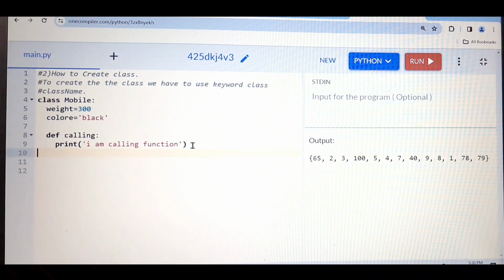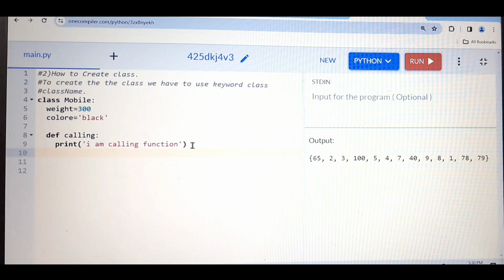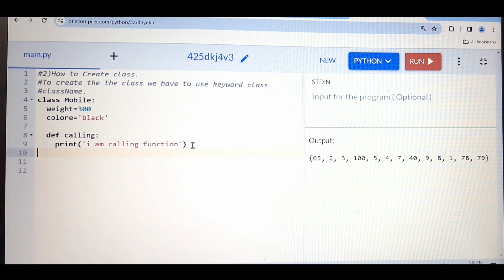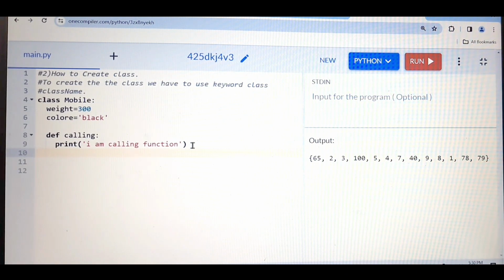If you want to use any property, any method, or any action or function which is present inside the class, then only with the help of the object or instance of a class can you access them. And object and instance of the class are both the same thing, so don't be confused.